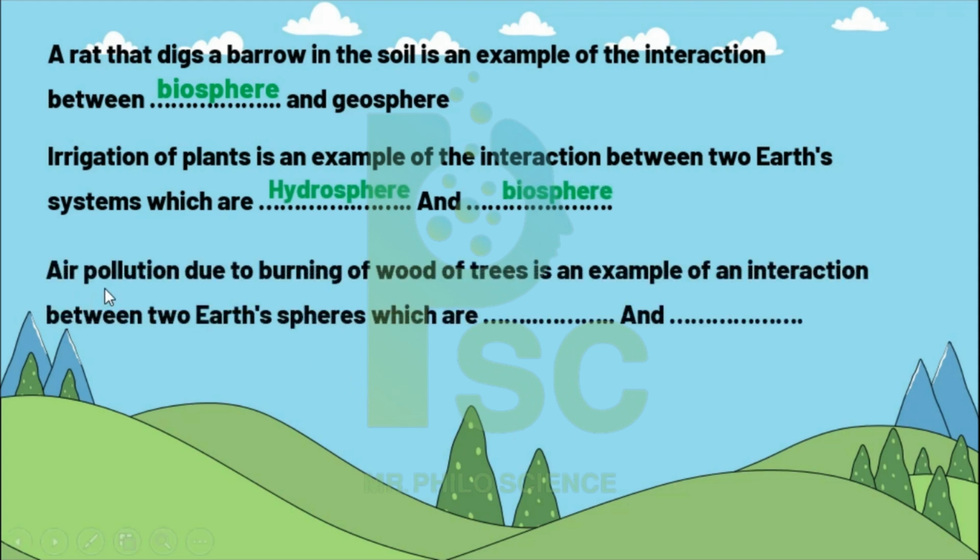Air pollution due to burning of the wood of a tree is an example of interaction between Earth spheres which are atmosphere and biosphere. Here air is surely atmosphere. And the wood comes from a tree, so it's biosphere.